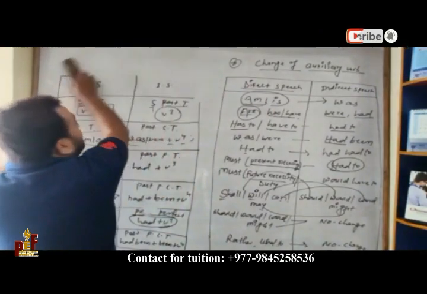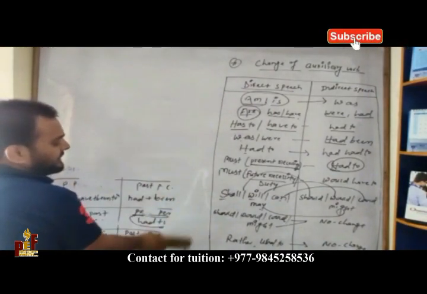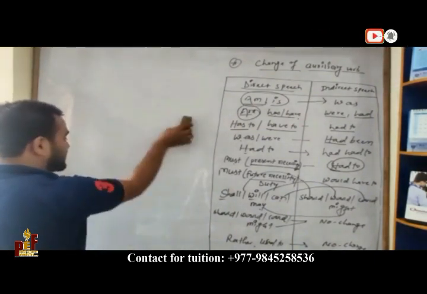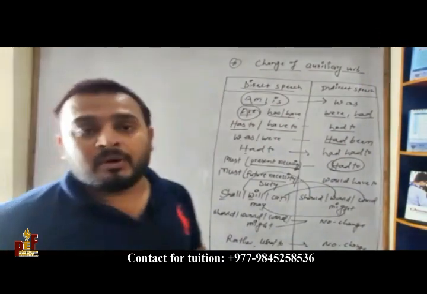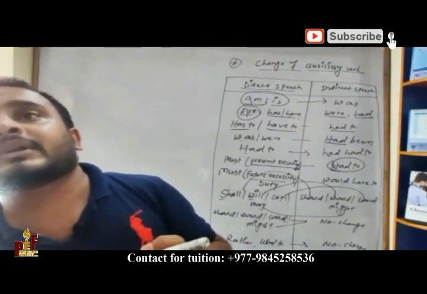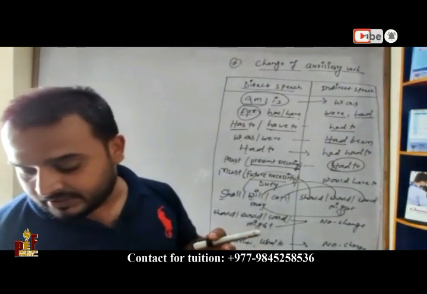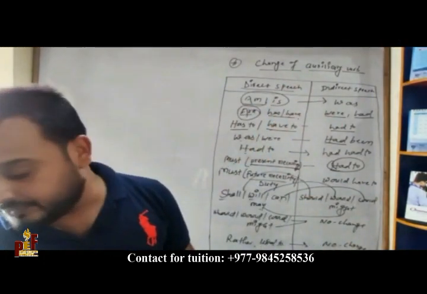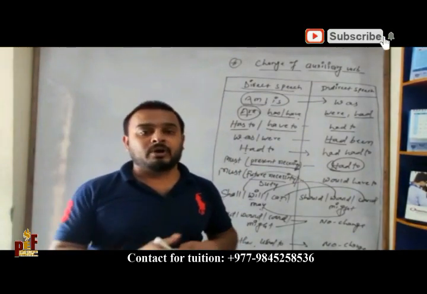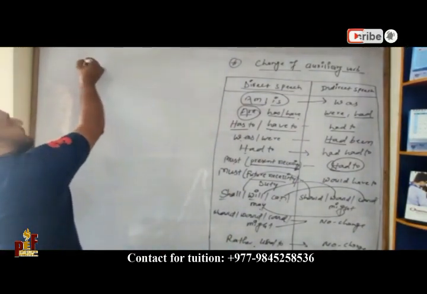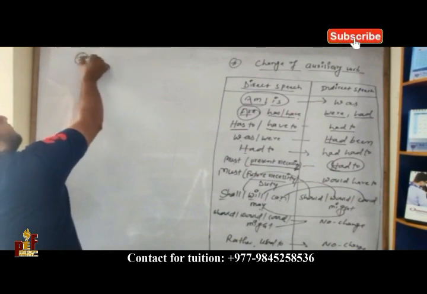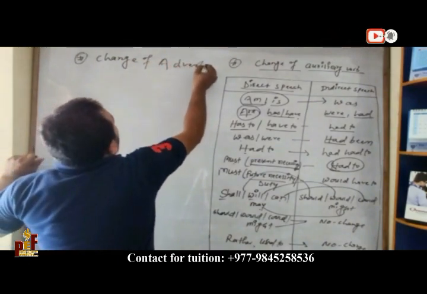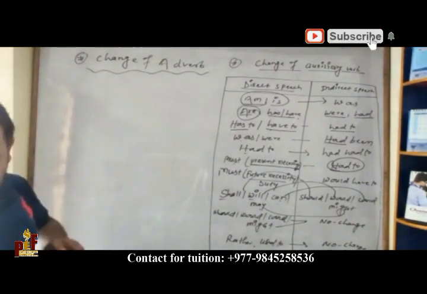Okay, so last one, here we studied four. While changing direct speech into indirect speech, we change four things. First one, person change. Second one, tense change. And third one, change of auxiliary verb. But now we have to change adverb. Then the fourth one is here, fourth number, change of adverb.